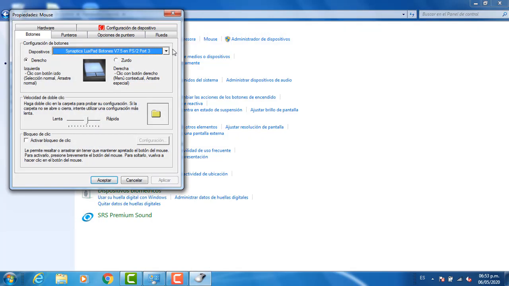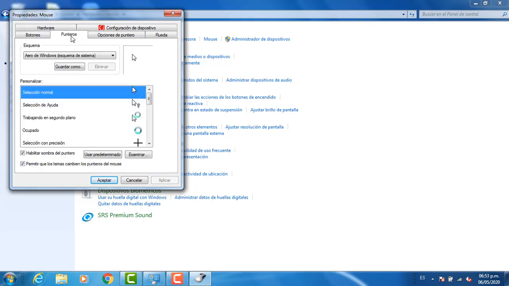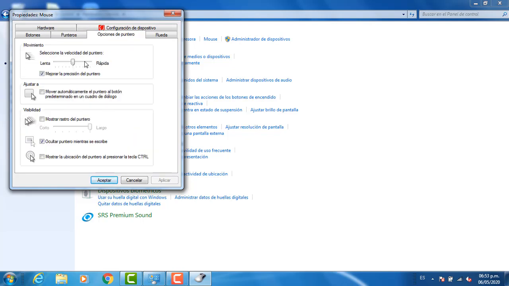settings of the mouse according to whether we want a slow selection or a fast selection. If you are left-handed, you can change the use of the buttons and also the usage of the pointer, the selection of the movement, the visibility.